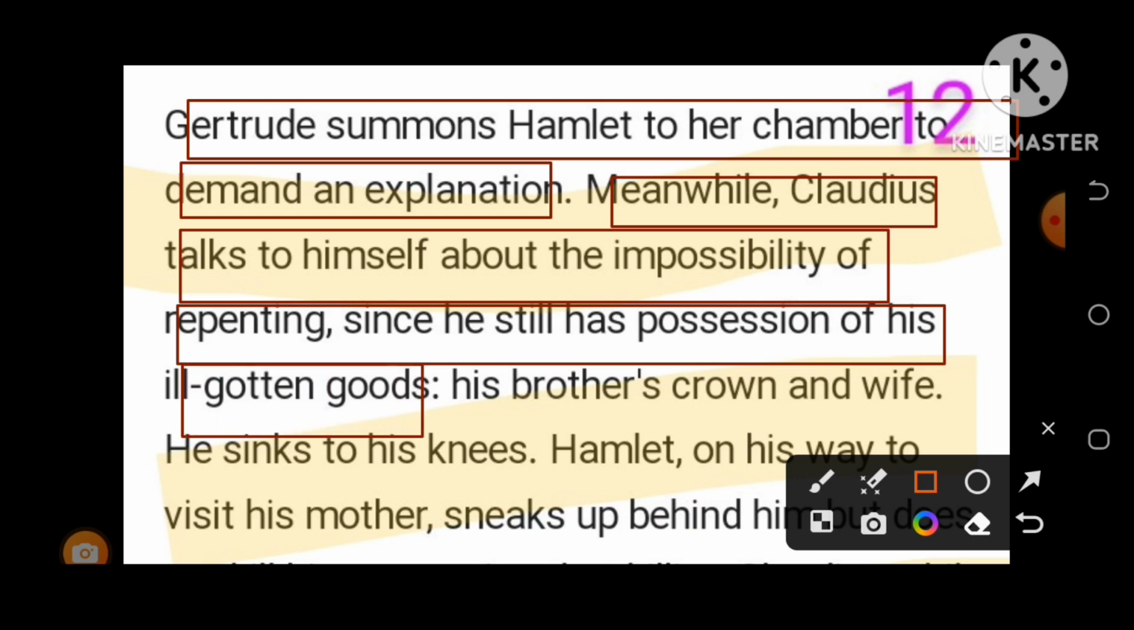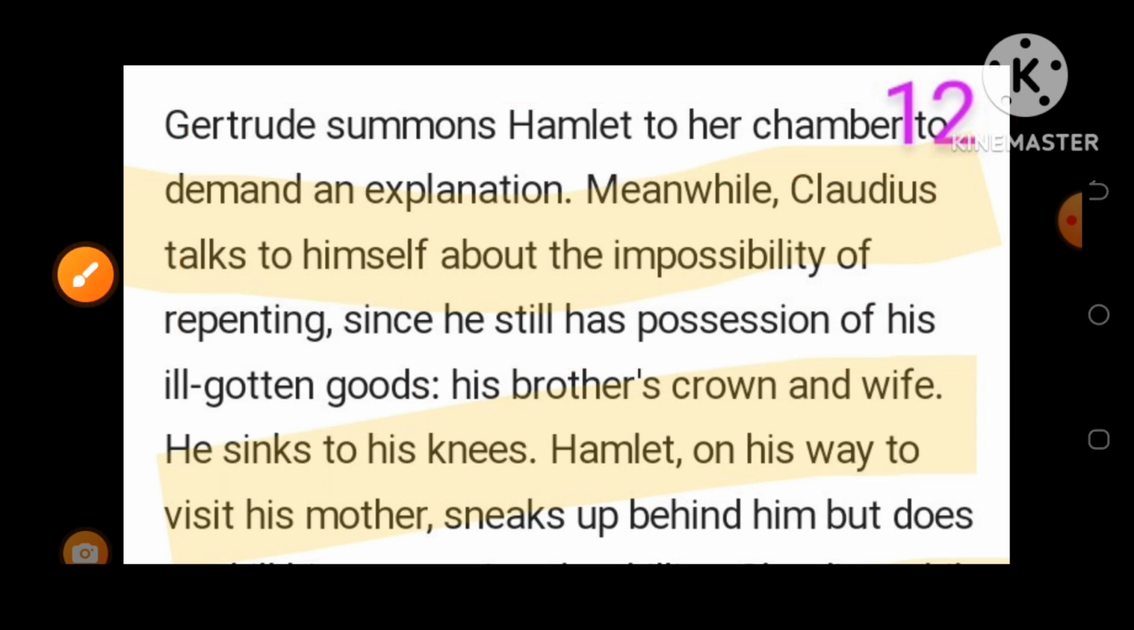This is very unfortunate. His brother's crown and wife, Claudius himself whispers that he has obtained all the wealth and the crown and the kingdom and the wife of his brother. He sinks to his knees and starts praying.